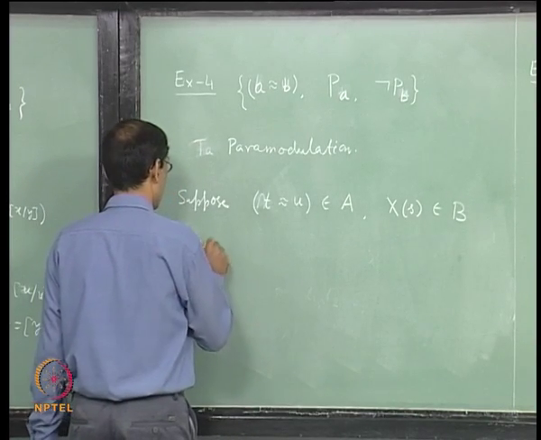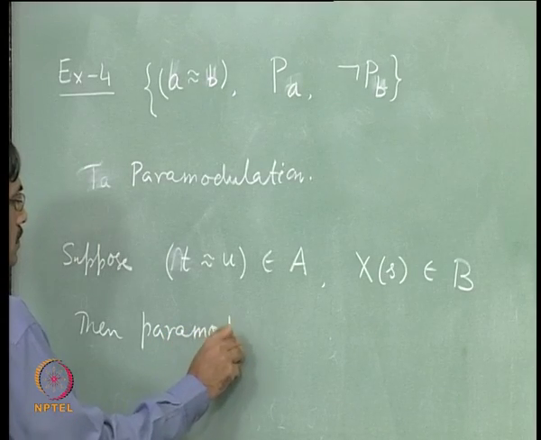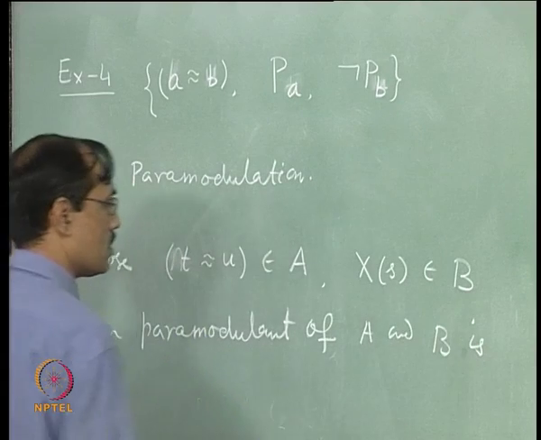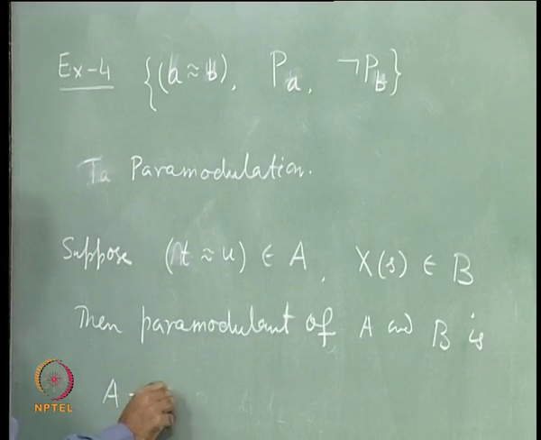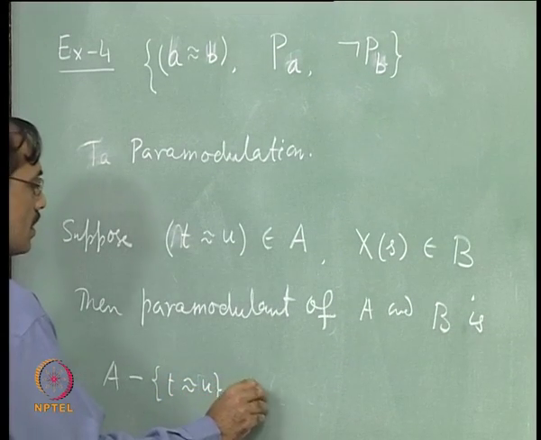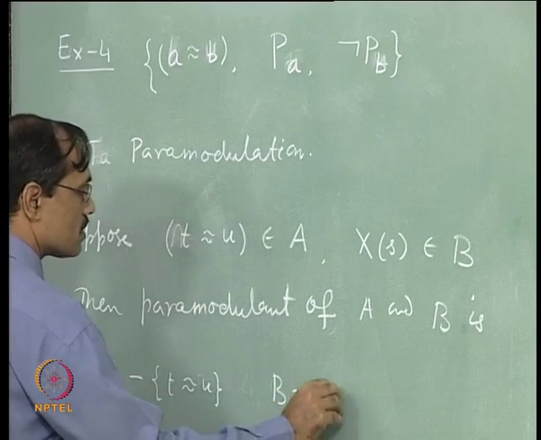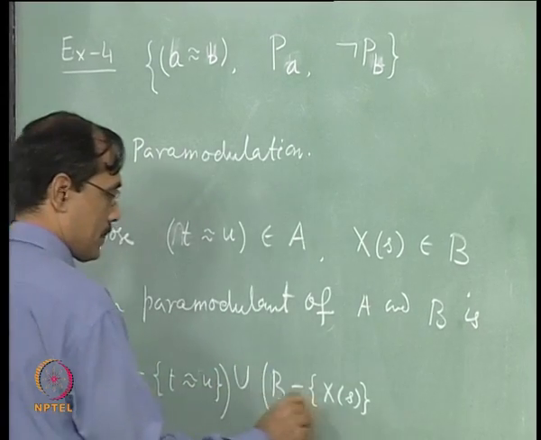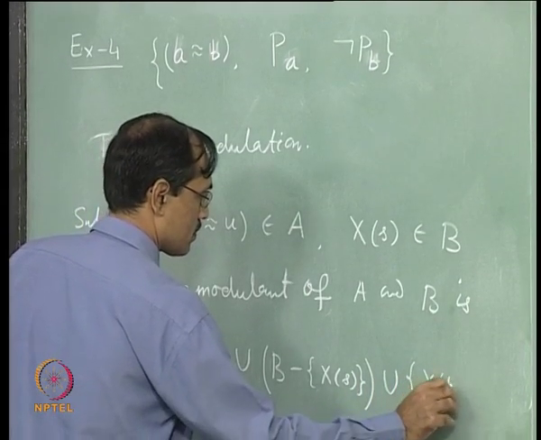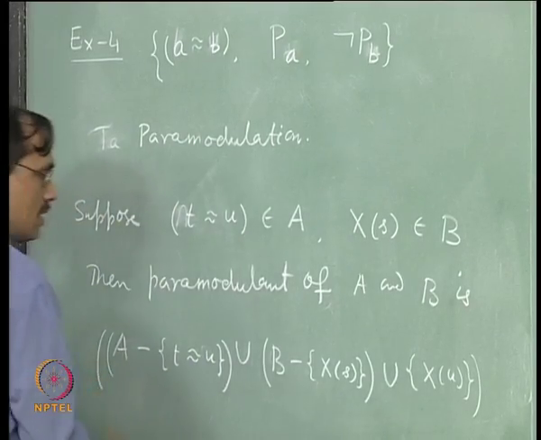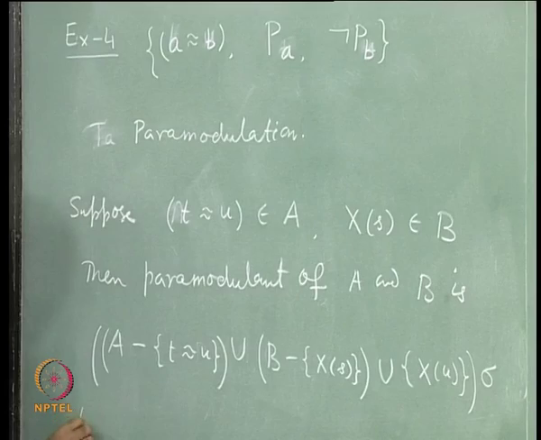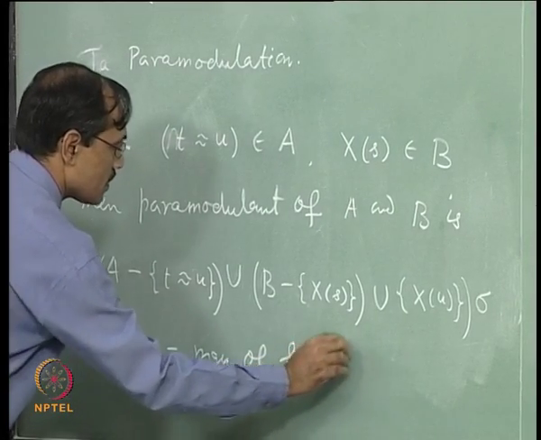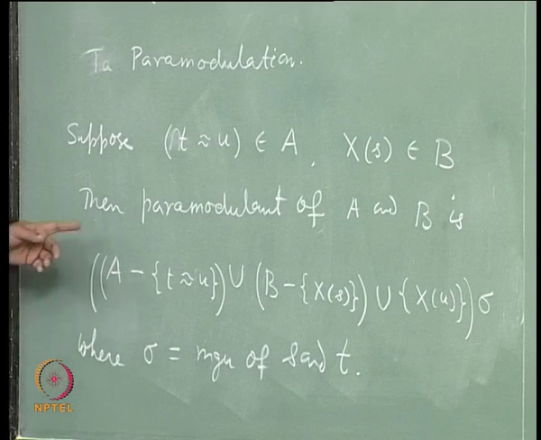Then the paramodulant of A and B is: A minus T equal to U, then B minus X of S, take their union, join to that X of U, and then apply sigma, the most general unifier of S and T. So here we need the most general unifier of terms.